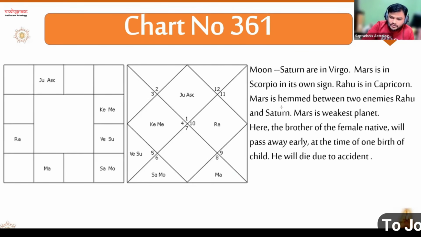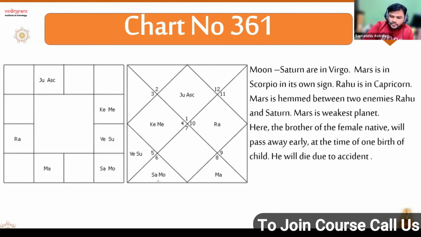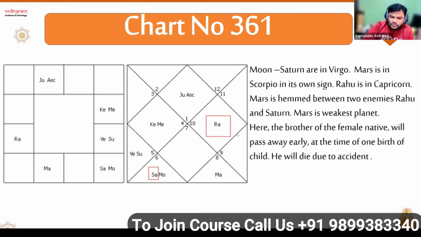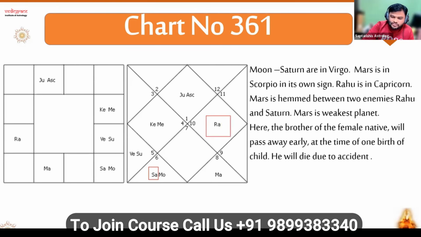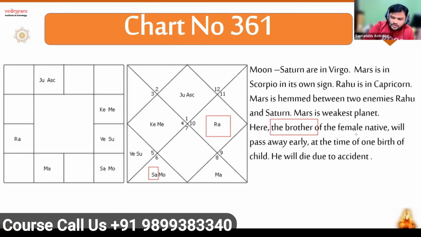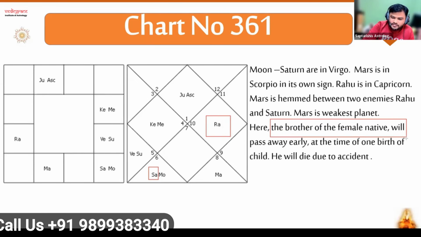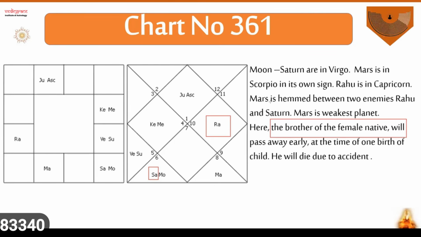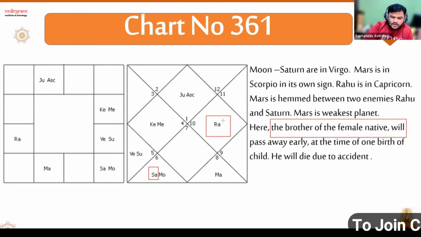That is also one format. But here, they say Mars is hemmed between two enemies. Who are the two enemies? One is Saturn, one is Rahu. The prediction which the Rishi gave for this chart: the brother of the female native will pass away early. Why brother? Mars is Karak, simple.